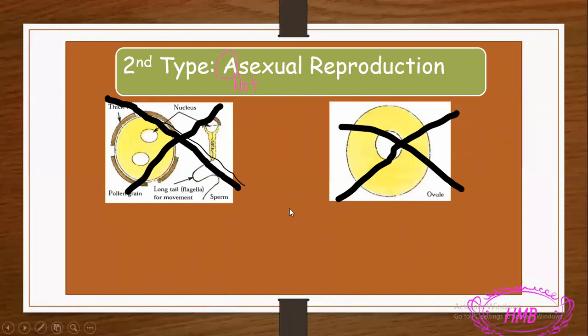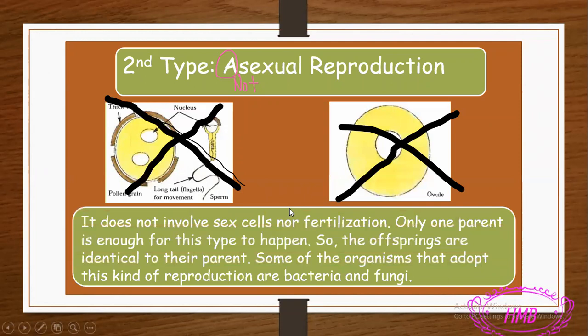But how does it happen? How does asexual reproduction happen if I don't have sperm and I don't have ovule? Let's see. It does not involve sex cells nor fertilization. Fertilization happens when sperm and ovule join together. If I don't have sperm and I don't have ovule, naturally no fertilization is happening. So what happens in this kind of reproduction?